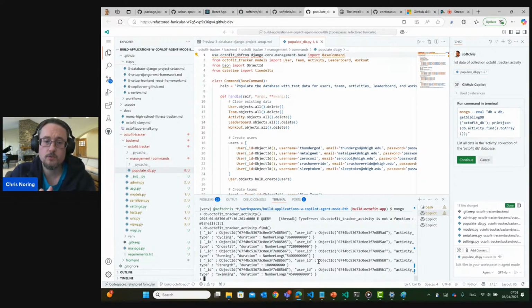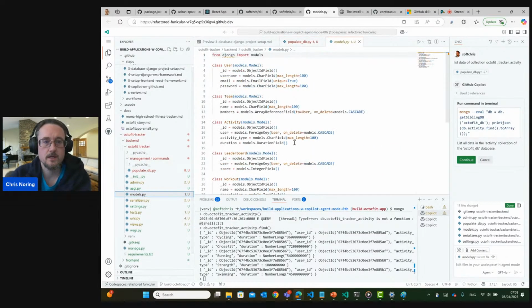I choose not to be so worried at this step, and the main reason I'm not worried is because if you know Django, you know that when it's going to go through all of these models and run the backend for real, it will actually use this Octafit name as default. And the reason I know that is because Django's REST framework defaults to the application name underscore the collection name. So I'm not actually worried about this step. I would actually argue that this is working as intended.